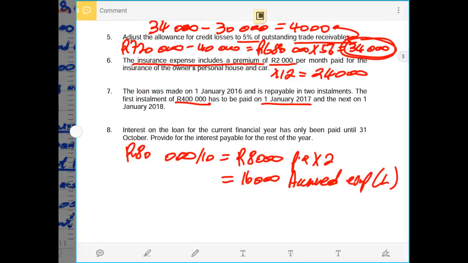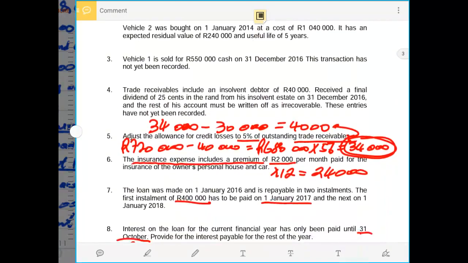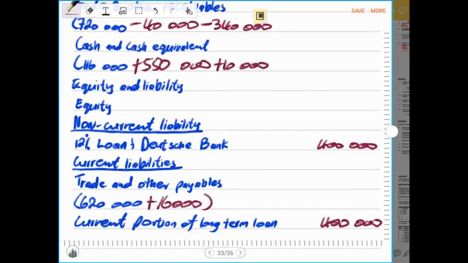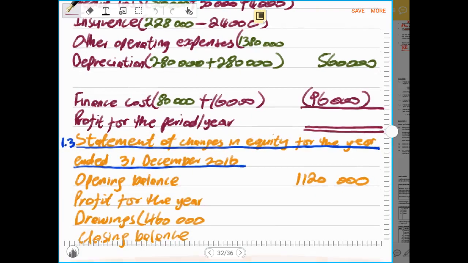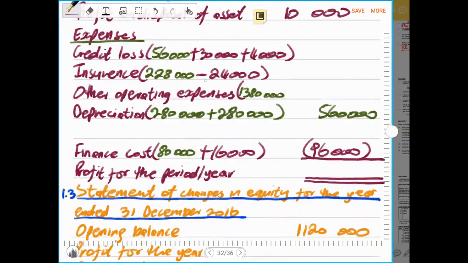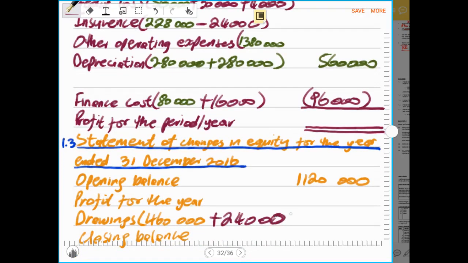Now, that was the last part of our adjustments, and I think I have covered all of them. So now I can just do my income statement through to my equity and my balance sheet, and then I see how far we can go. Before we forget, let us first record that 24,000 rands in the statement of changes in equity, which was for insurance. This 24,000 rands was taken out of the insurance and transferred to the drawings account because this was drawings made by the owner.